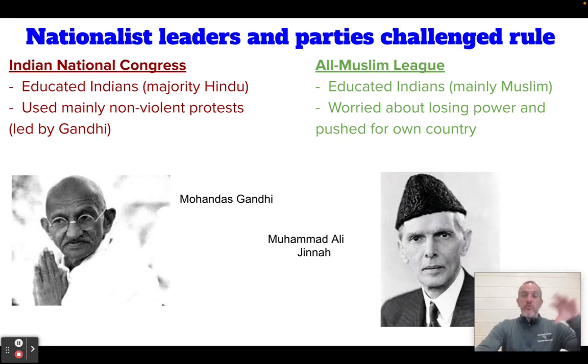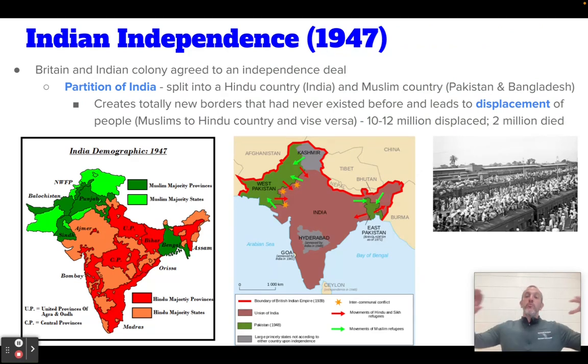This is all going on in between World War I and World War II. World War II breaks out. It ends. The Allies win. The Indians helped in the process. And the British agree, through negotiations and discussions with the Indian people, to grant India their independence. And their plan is this: to avoid conflict between these two groups of people, to avoid a war, to avoid what they see as could be an issue over who has power. The deal is agreed to split India in half.